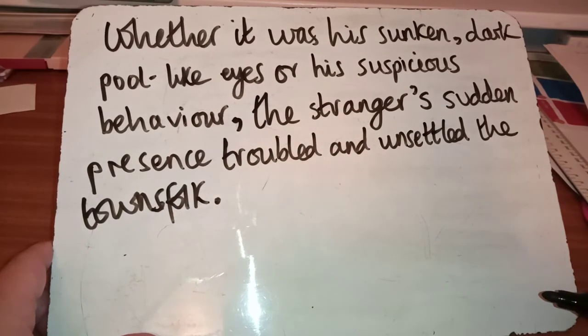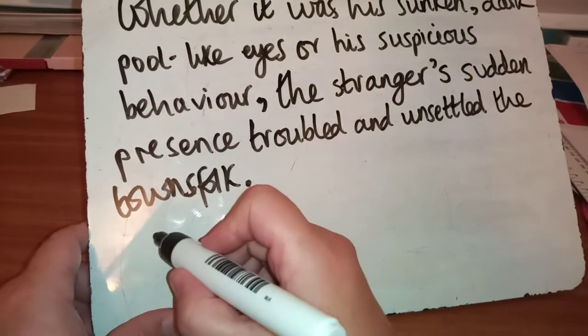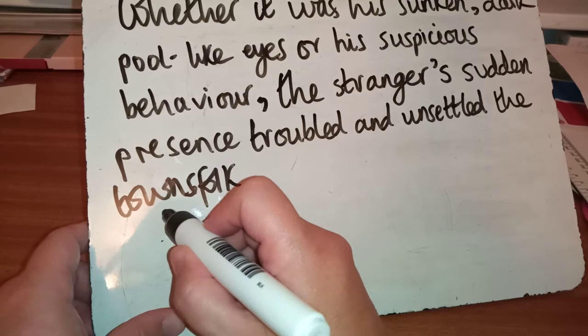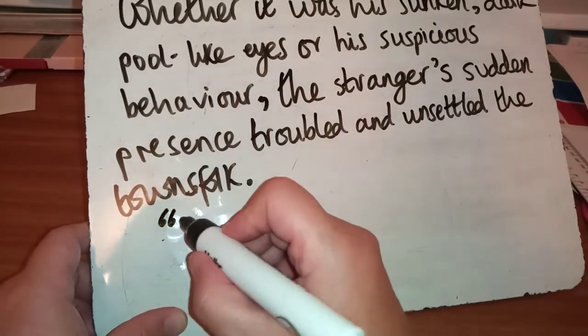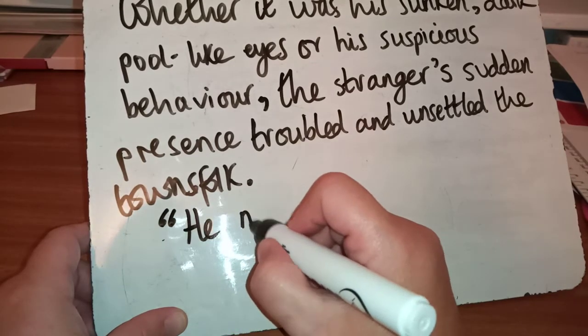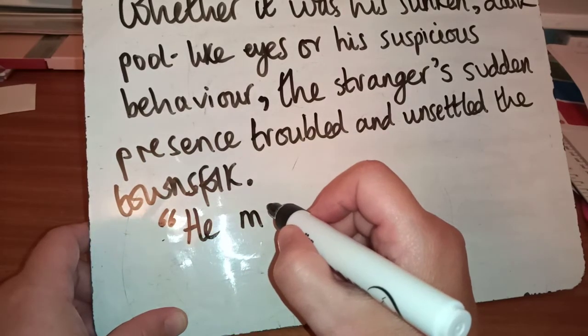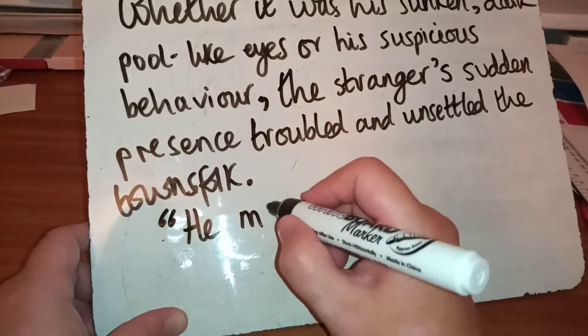Then I would like you to have a go at doing a very minimum of 2 questions, a maximum of 4. Okay. Now, of course, because you're doing questions, you need to show me good punctuation. So we want to have inverted commas at the start and a capital letter. Okay. This is my first example. And actually, I'm going to start off with an exclamation rather than a question.